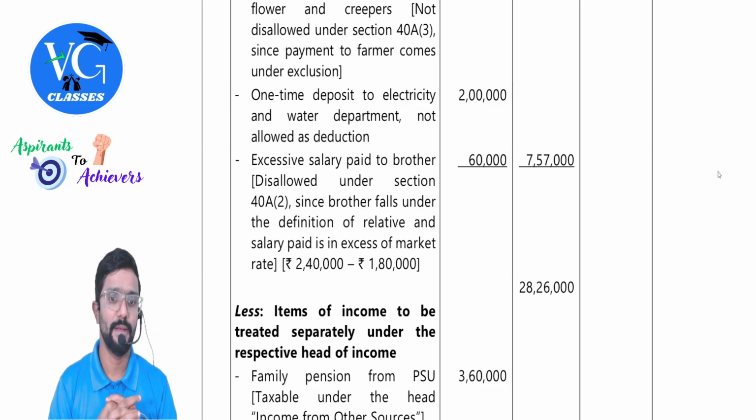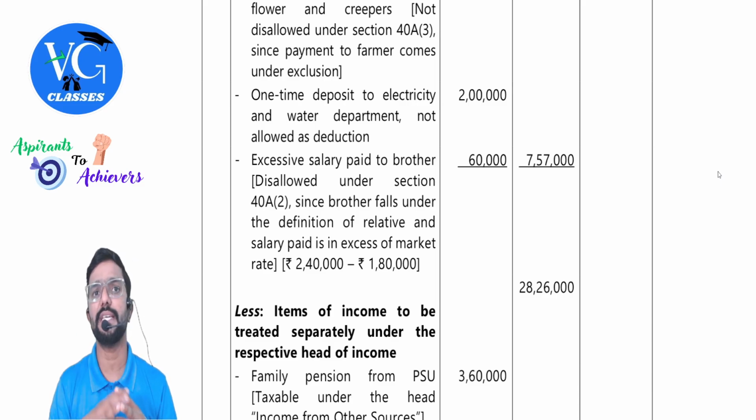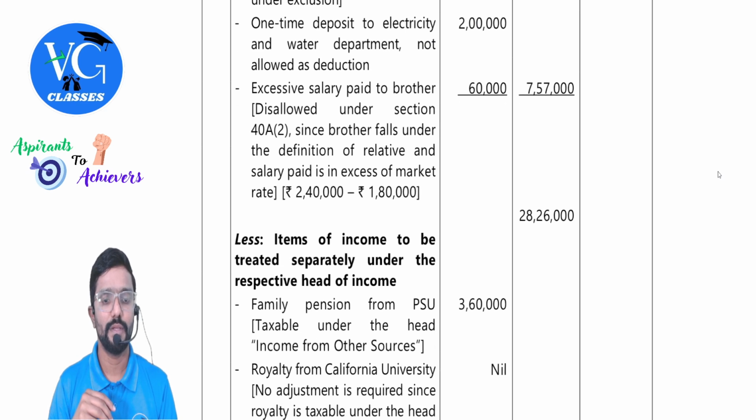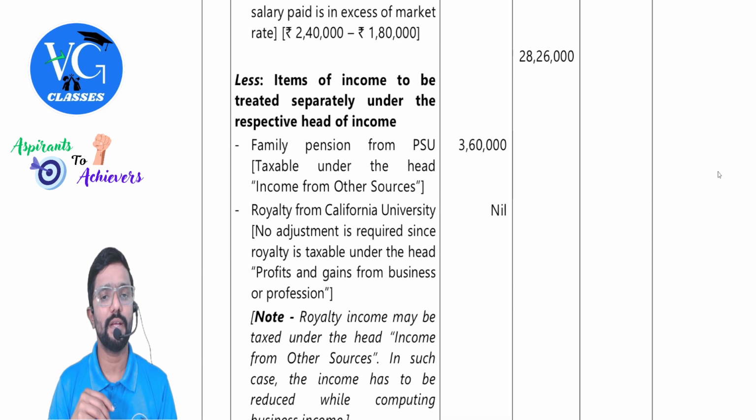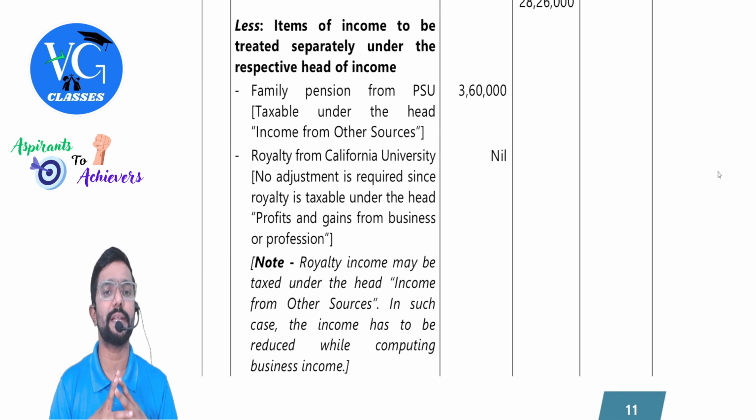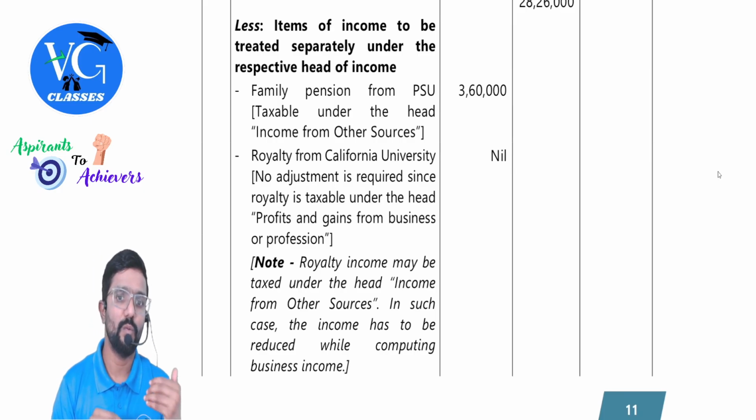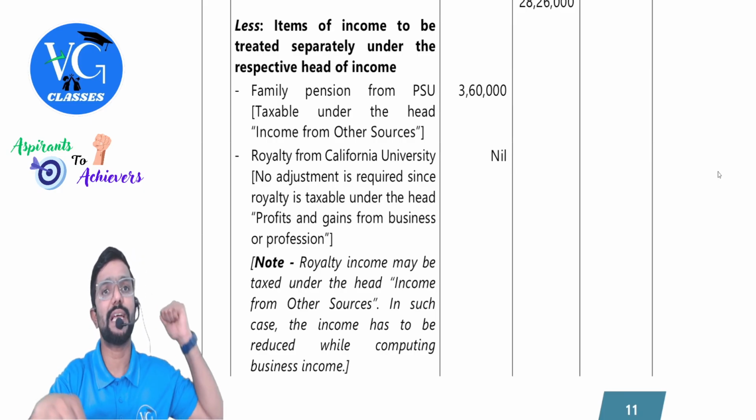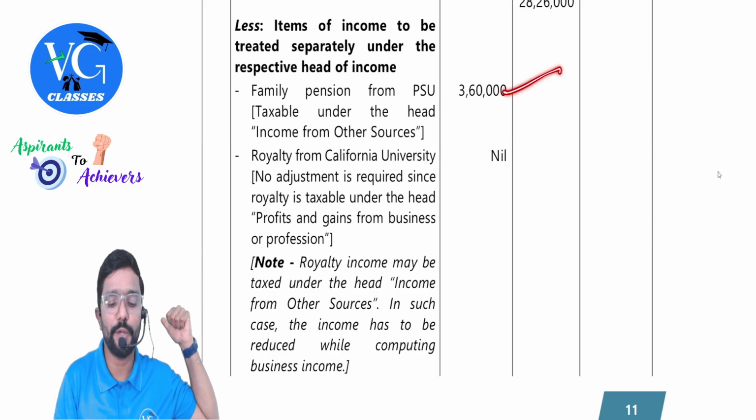Next, excessive salary paid to brother is disallowed, guys. As per section 40A(2), unreasonable payments made to relatives and associated concerns are disallowed. So 240 is paid, but the reasonable amount is only 180. The remaining 60 is disallowed. Then coming to items of income to be treated separately under the respective head of income. What are those? Family pension is taxable under the head IFOS, so we are removing it.